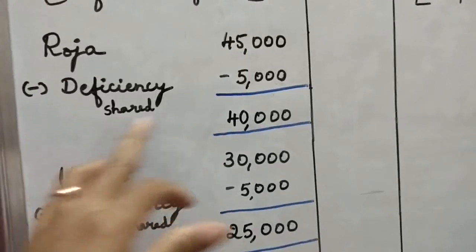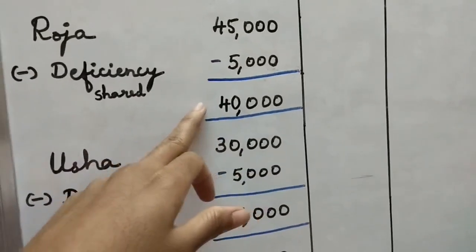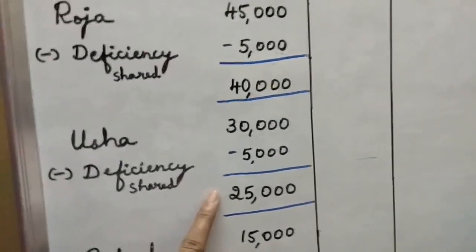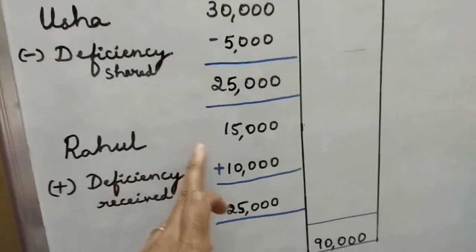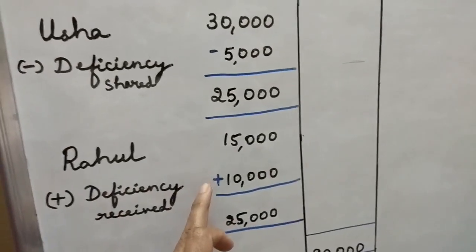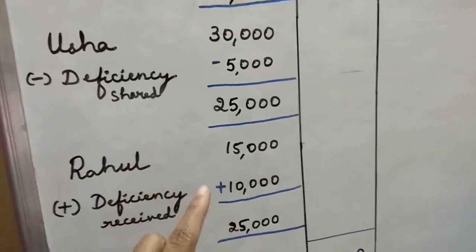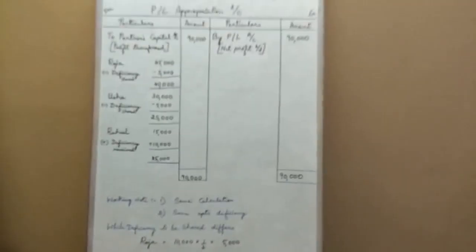So your deficiency is 5,000, so 40,000 is transferred to Roja. For Usha it is 5,000, so 25,000 is going to be transferred to Usha. And for Rahul, there is no change, because 10,000 is the deficiency gained by Rahul from both the partners, so it is the same. So this is what happens in case of option 2. Just observe.